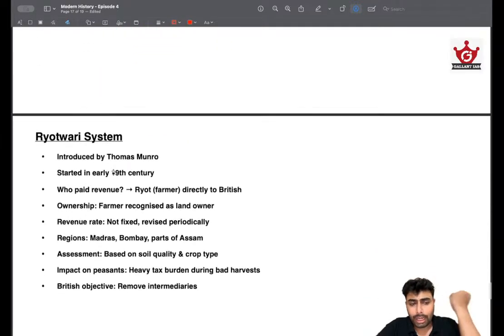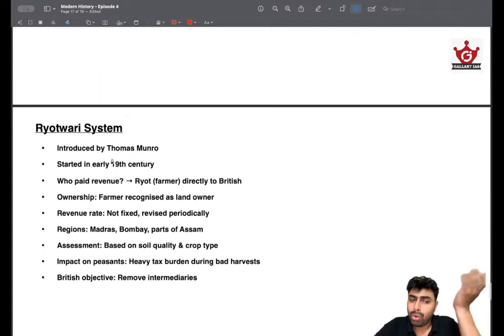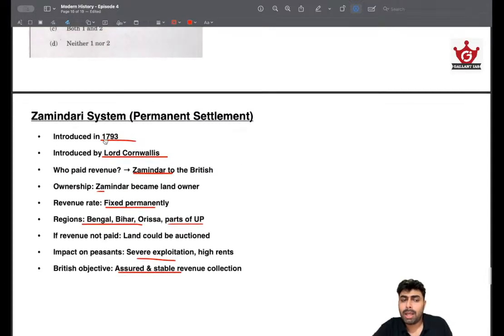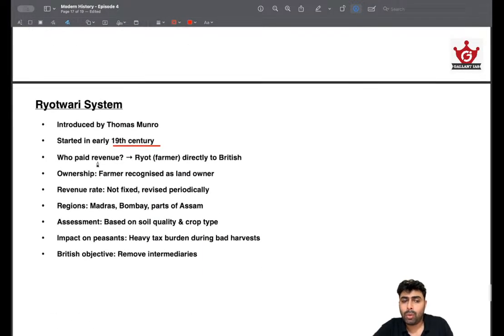Okay. Again, we use the same headers for that. Who introduced it? Thomas Munro, in the early 19th century. So this will be after Zamindari system. Who paid the revenue? Ryot. So here no middleman is there, no Zamindar is there. The Ryot directly paid to the British. And the one good thing about this system was that the farmer was recognized as a landowner, unlike the Zamindari system. So the farmer was recognized as a landowner in Rayatwari, and revenue rates were not fixed.